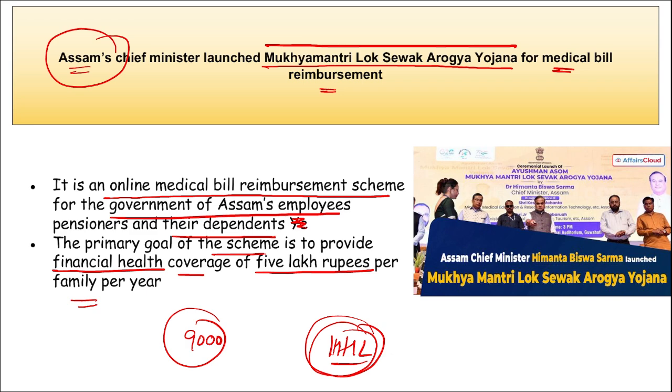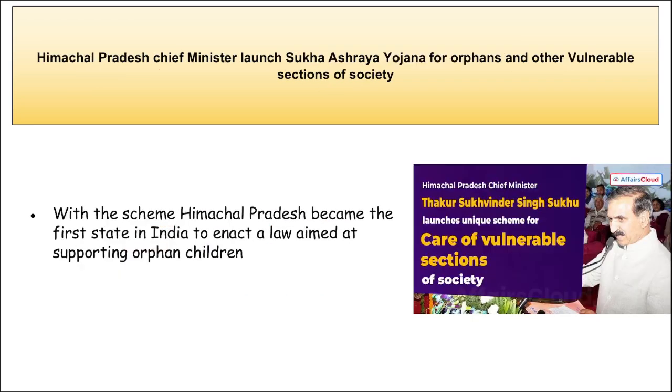Next, remember, we are talking about Himachal Pradesh. Himachal Pradesh Chief Minister Sukhwinder Singh Sukhu, as you can see him in the picture, has launched the Sukha Asharya Yojana for orphans and other vulnerable sections of the society. I repeat, this Mukhya Mantri Sukha Asharya Yojana, correct?